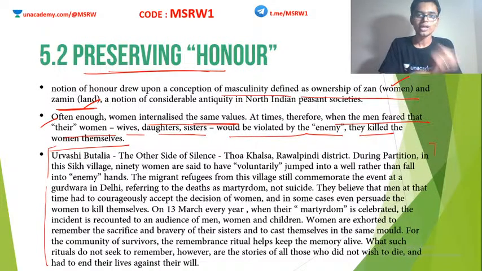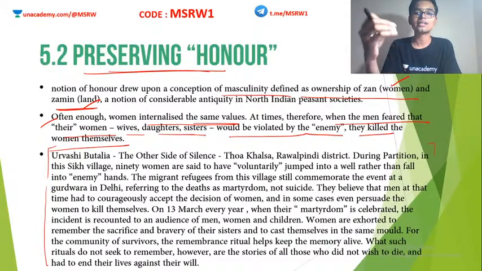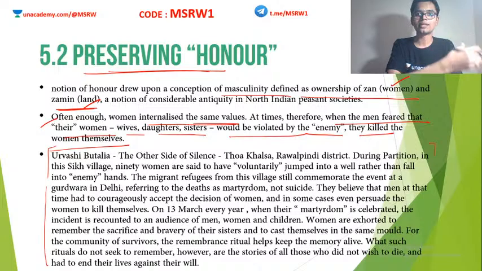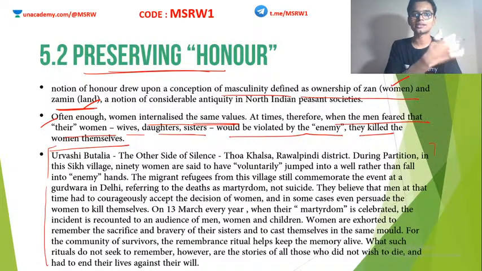Understood? Why? Because even in this period, women and land are considered as properties of men, as owned by men. Clear? It is not like a separate individual having equal rights and all, but instead the wife is considered as a property of the husband. Okay, same goes for land. Just like land, wife is also considered as a property. This is the issue here.